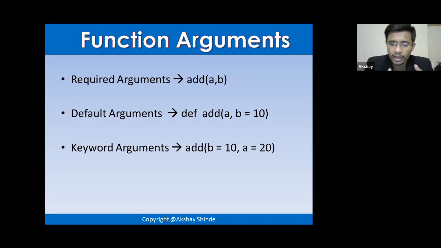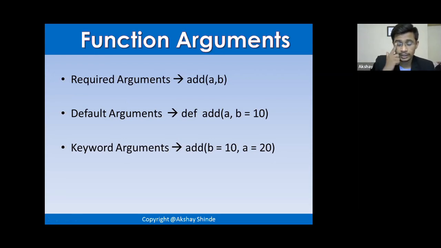And then we have keyword arguments wherein you can alter the sequence. Whatever sequence you want, you can give, but you need to mention for which keyword what is the value. Okay, so this is all about functions and function arguments.